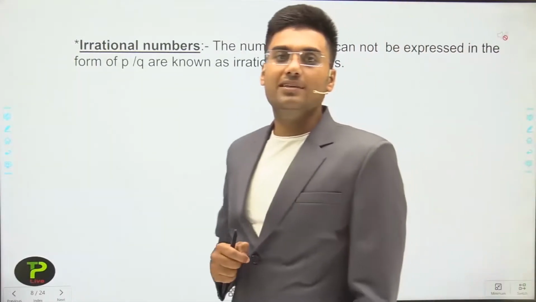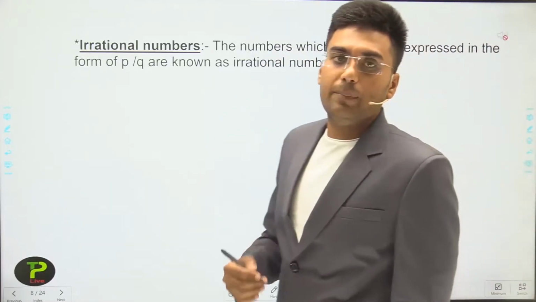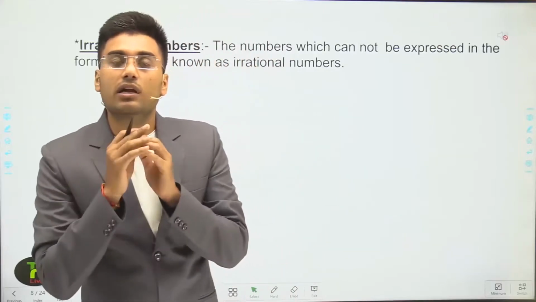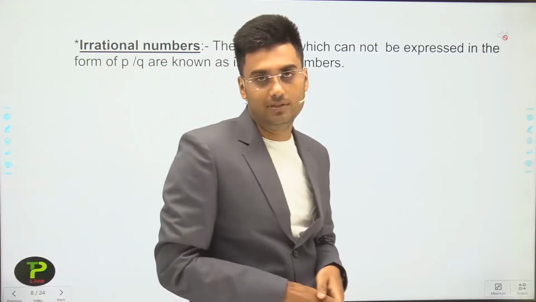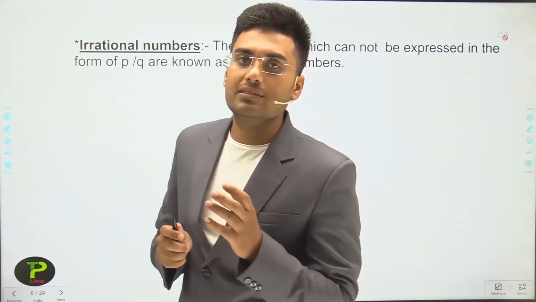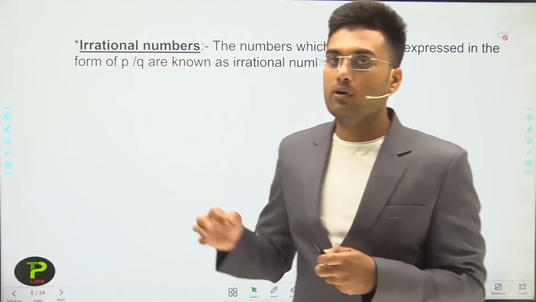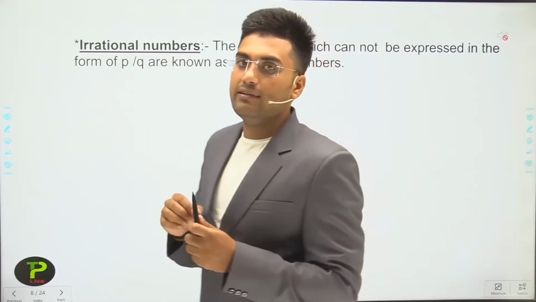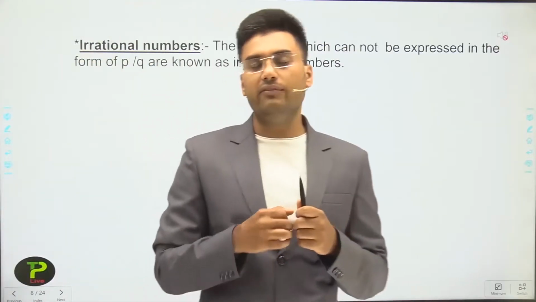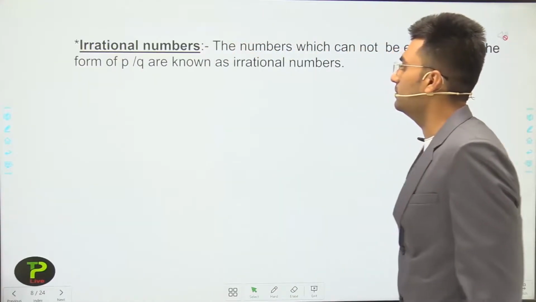The next type of number is irrational numbers. These are the numbers which cannot be represented in the p by q form, or we can say the numbers that are not rational numbers. We will discuss irrational numbers very deeply in our next classes, so don't panic. Today I just introduce them.